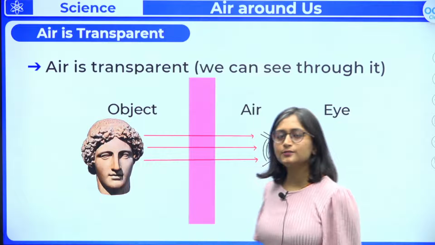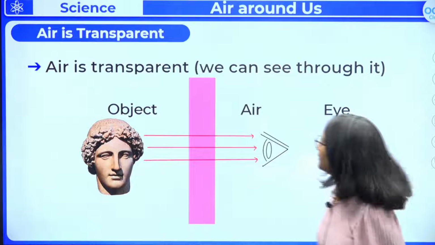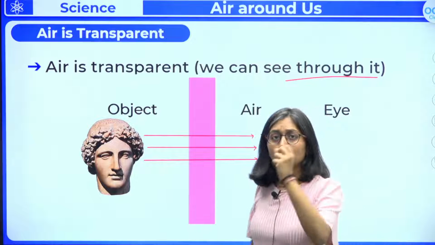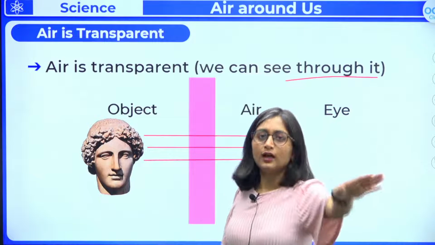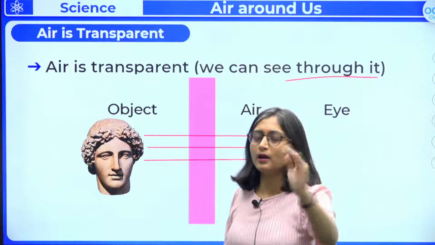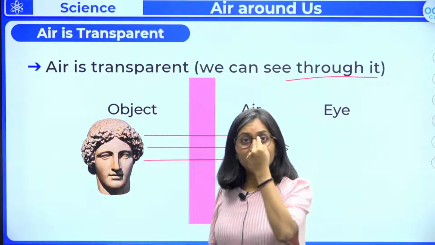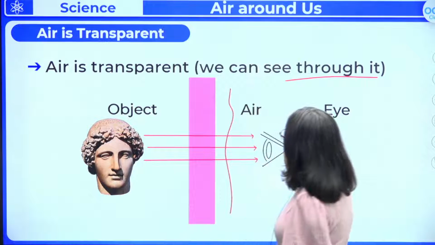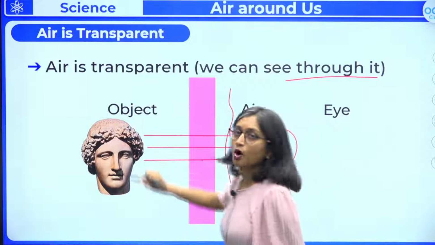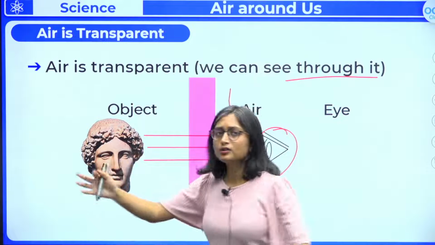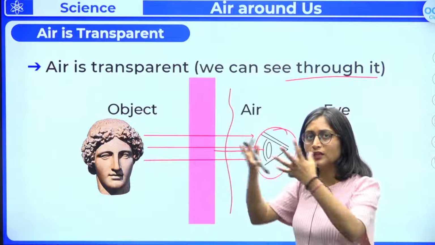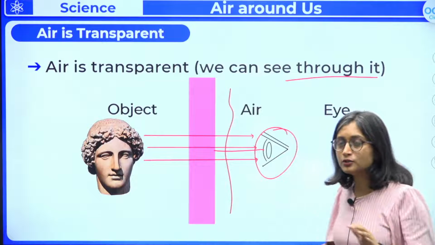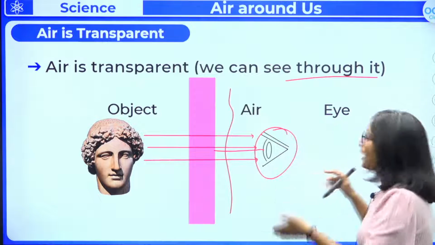Air is transparent. एयर क्या है, ट्रांसपेरेंट है ना. So we can see through it, like we can see through it, we cannot see the air but we can see through it. अब air यहाँ पे है but मैं आपको देख पा रही हूँ, right? Now if the air is there, यहाँ पे air है ना, और यहाँ पे आप खड़े हो, now you can see this is the object, आराम से देख सकते हो, है ना, because it is going to allow the eye to read whatever the image is, because there is no opaque object. कोई भी ऐसा object नहीं है जो उसको barrier कर रहा है.